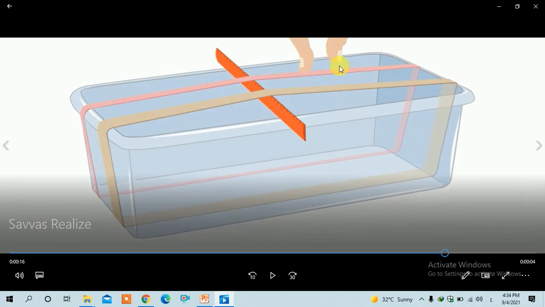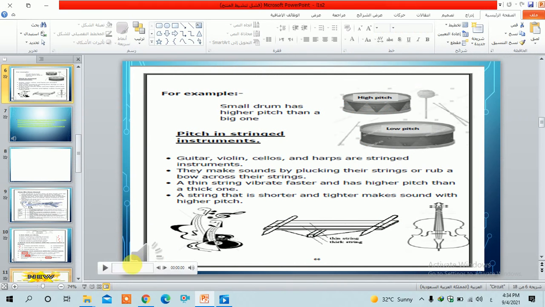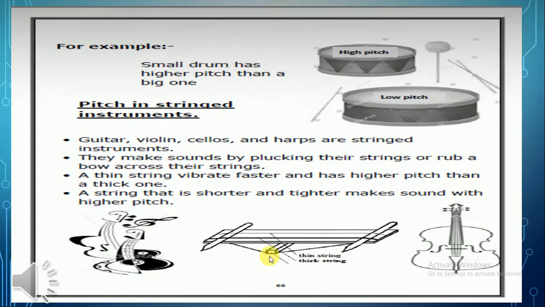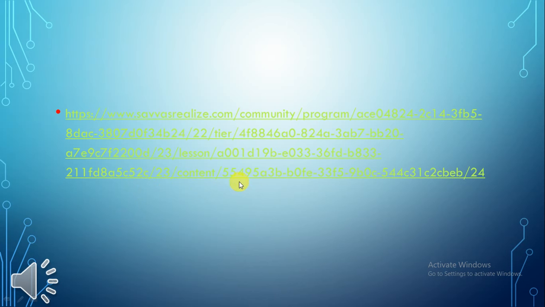Why? Because it vibrates more quickly. Excellent, good job. Let's go back to the PowerPoint, this part here. So now you know, a thin string vibrates faster and has higher pitch than a thick one. A string that is shorter and tighter makes sound with higher pitch. Good job. Okay, now let's move to this game and see what will happen.